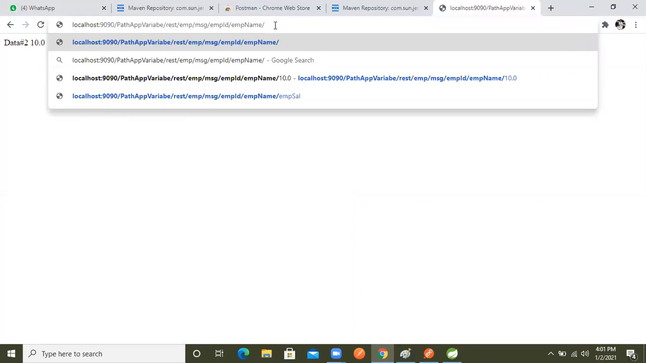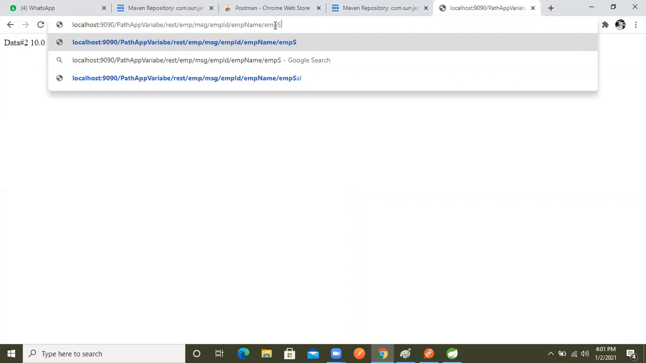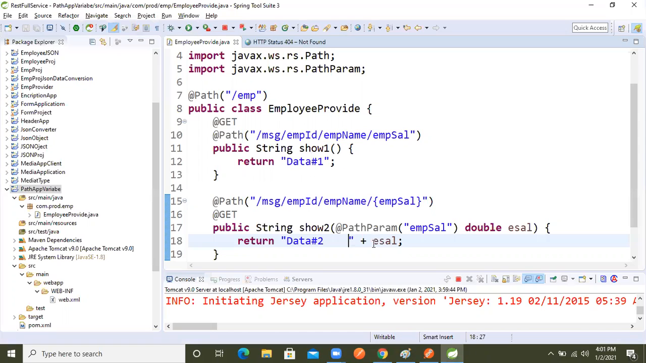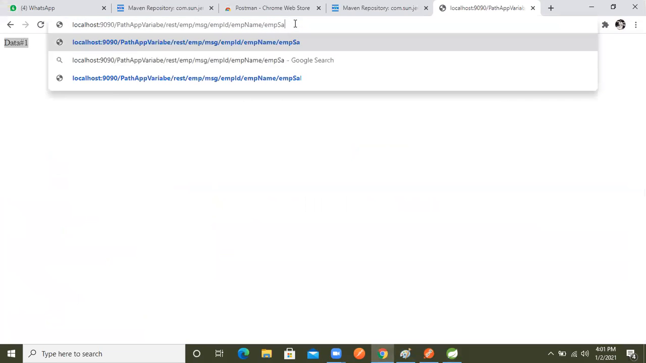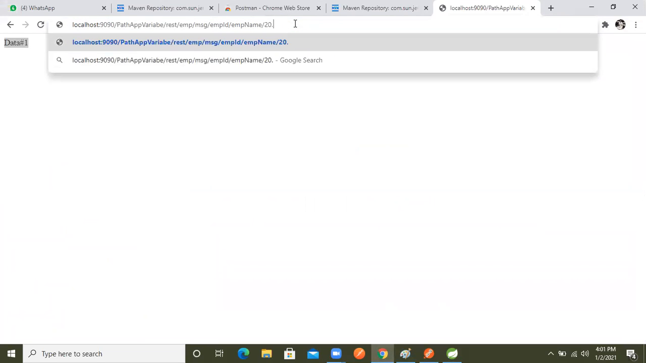Now here if you send emp sal, right? Emp sal if you send, so see, our first method is running. The first method is giving the response. But if you want to send the value from here, just 20 I'm sending, now enter it. See, the second method is now executing.